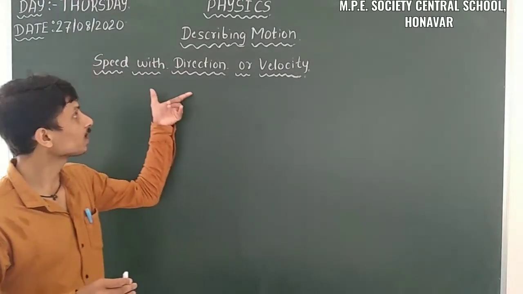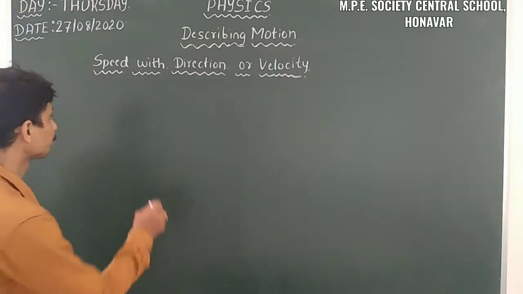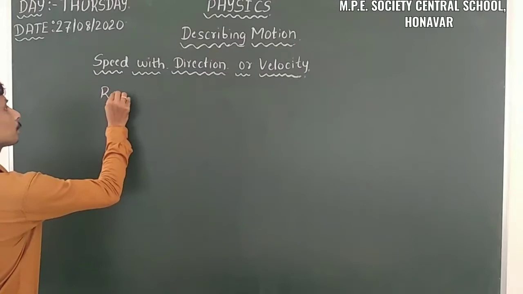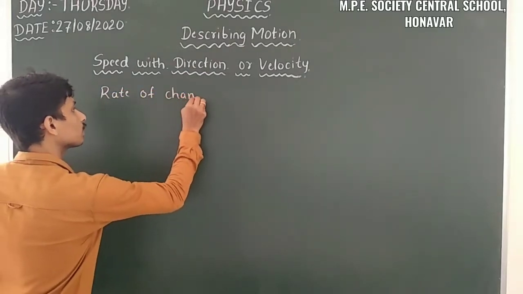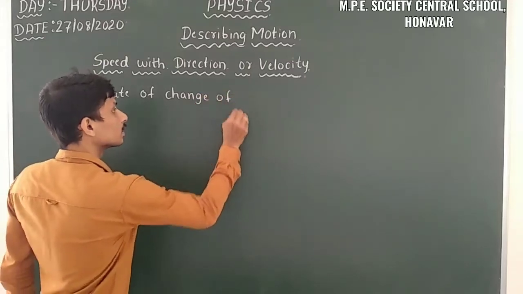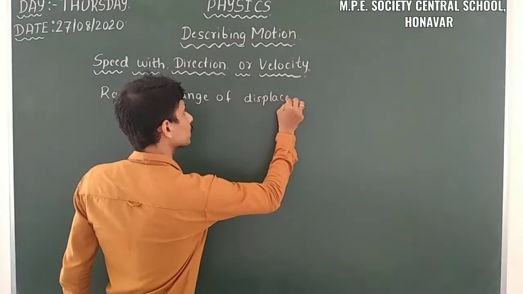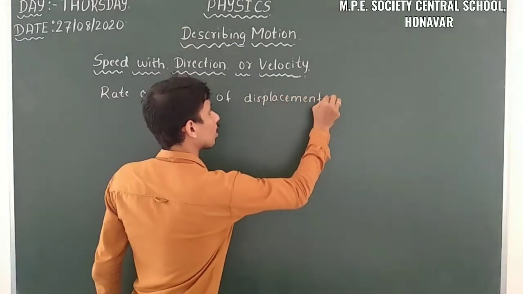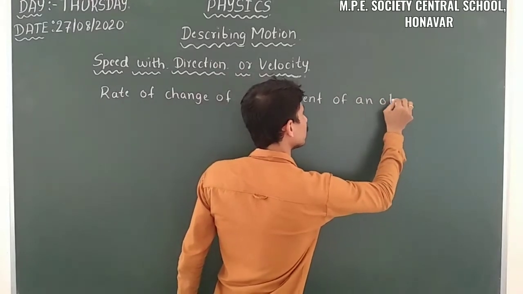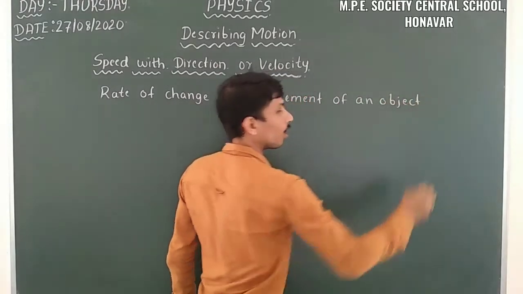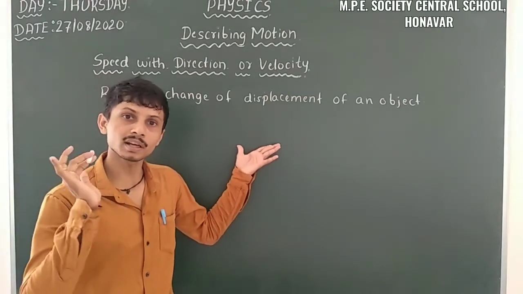So how can we define that? It's the rate of change of displacement of an object. Or change in position with respect to time in a particular direction.